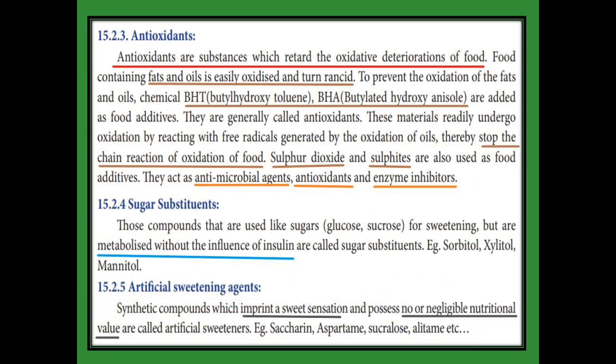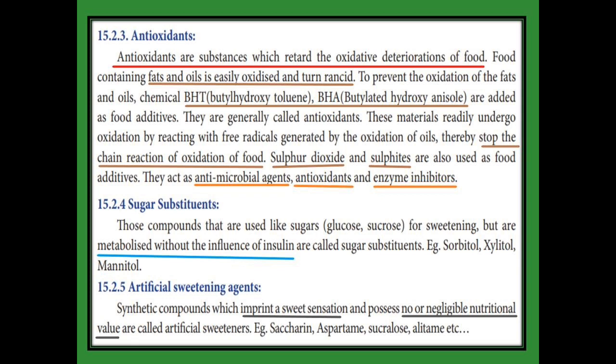Antioxidants: food containing fats and oils is easily oxidized and turns rancid, so the food spoils. That food spoilage is retarded, meaning decreased, with the help of antioxidants. Antioxidants do not allow the food material to oxidize, so spoilage is prevented.